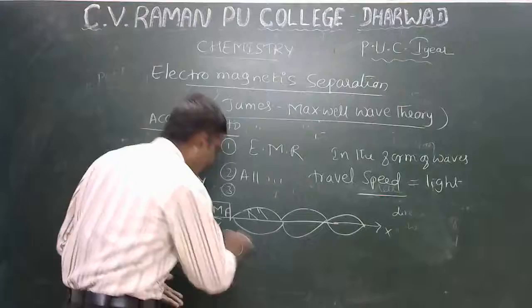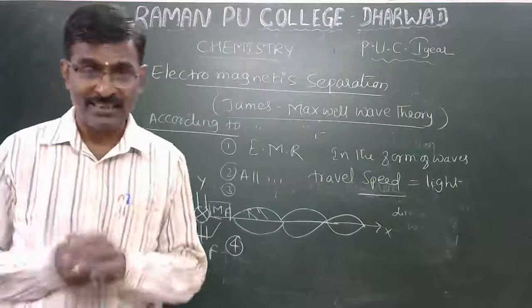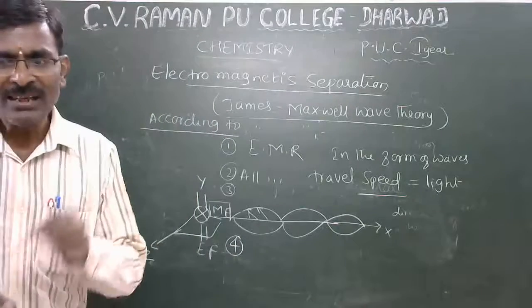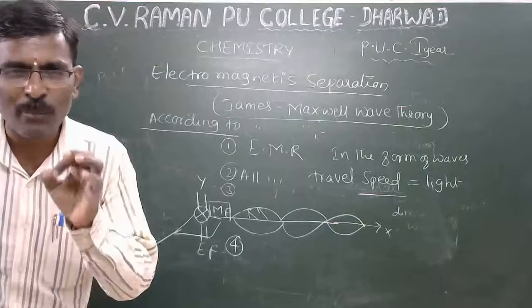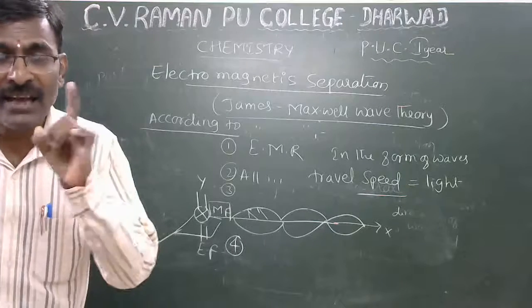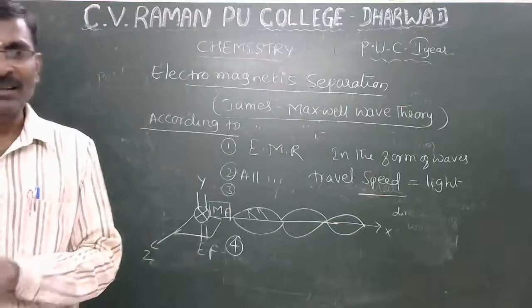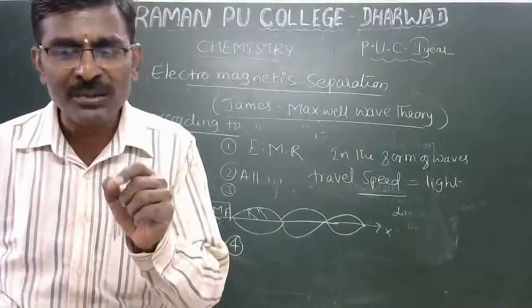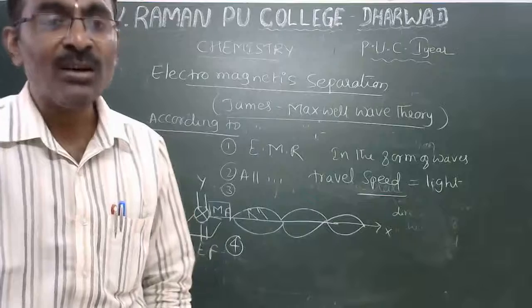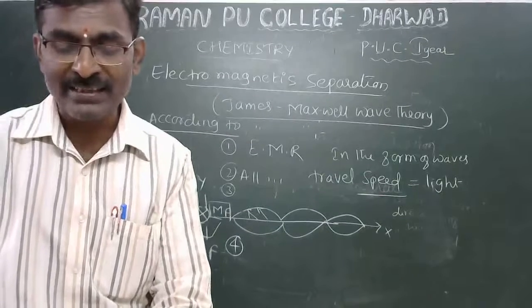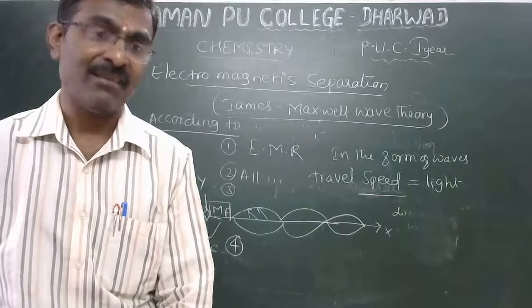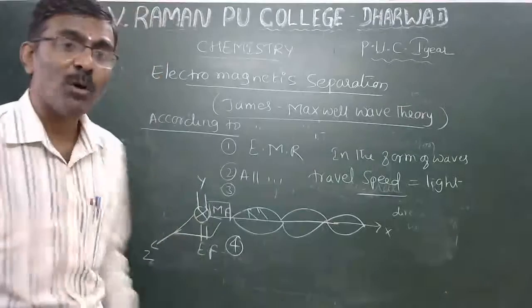Next, the last, fourth point. What is the main point here? The energy of electromagnetic radiation is directly proportional to the frequency and inversely proportional to its wavelength. That is the important concept.